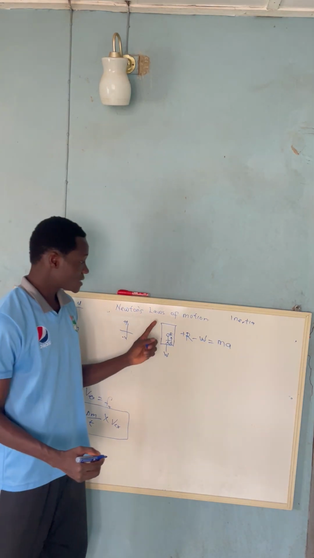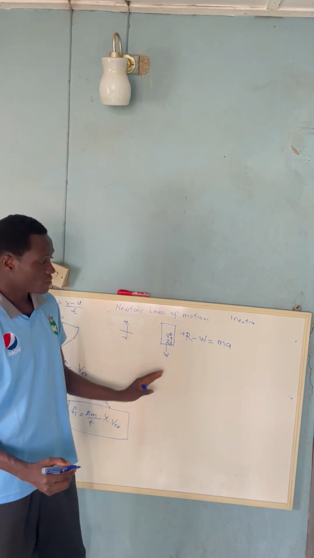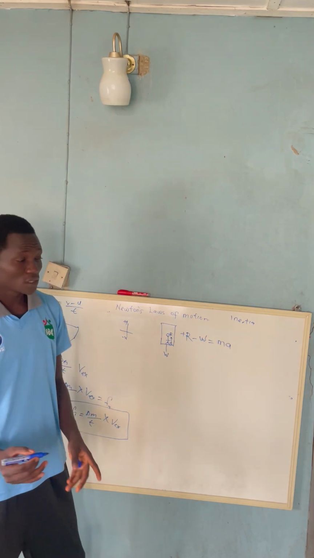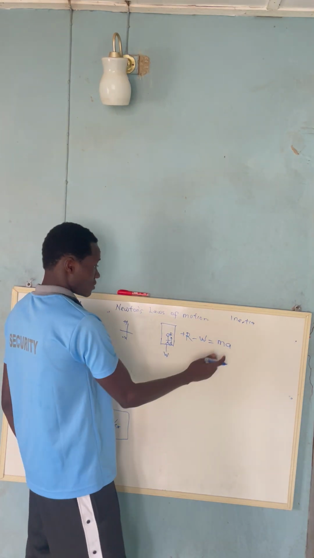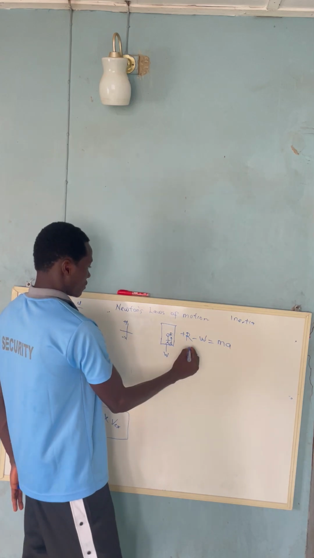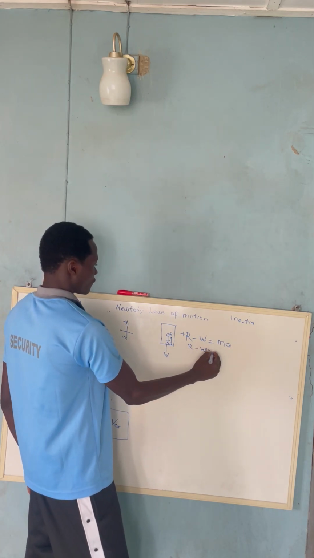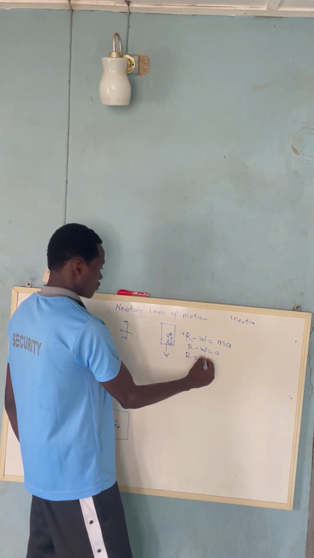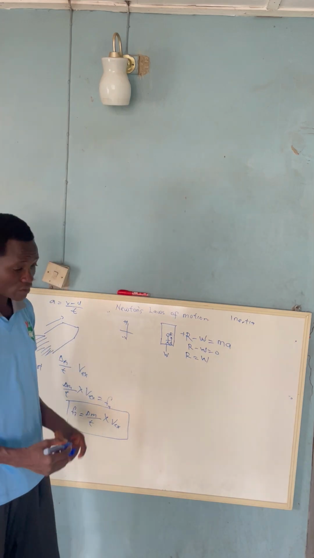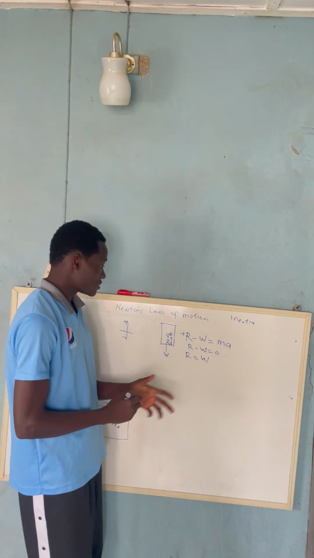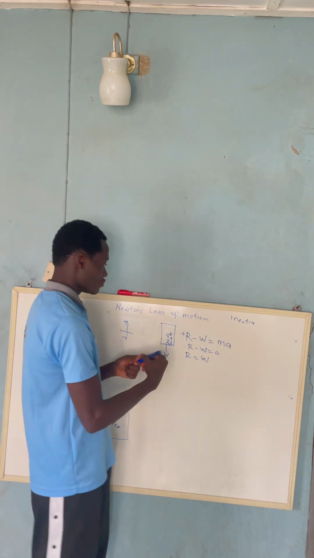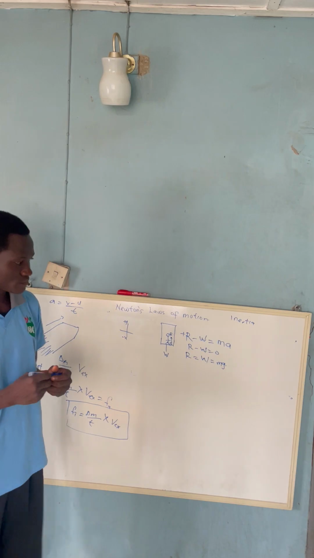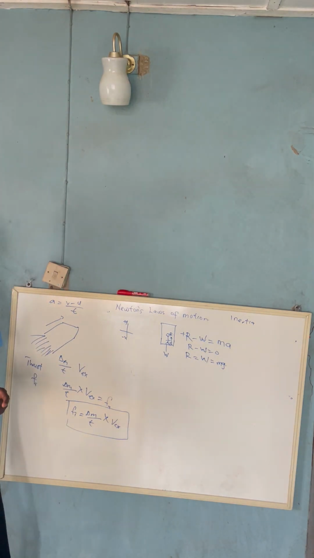And we notice that this lift here is not moving. Because this lift is not moving, the acceleration of this lift is equal to 0. So if the acceleration is equal to 0, m times 0 is going to give us 0. We're going to have R minus W is equal to 0, so R is equal to W. That means the normal reaction is also equal to the weight of the body, which is equal to mg.